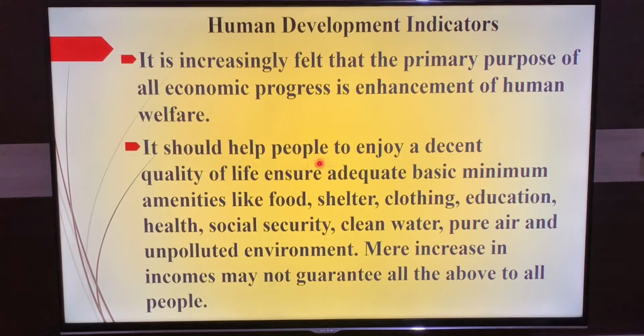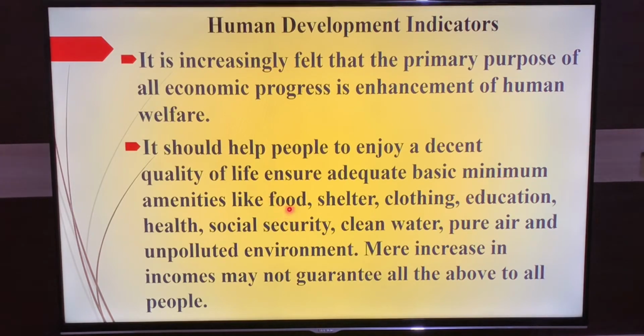It should help people to enjoy a decent quality of life, and ensure adequate basic minimum amenities like food, shelter, clothing, education, health, social security, clean water, pure air and an unpolluted environment. If we are trying to have economic progress in a country, we have to provide basic minimum amenities. What are those basic amenities?